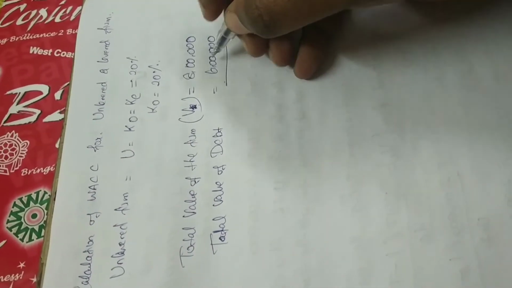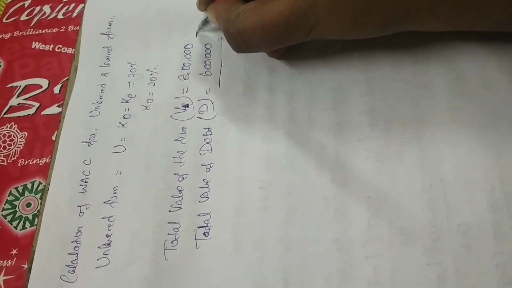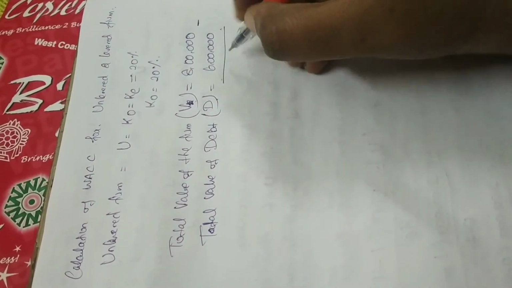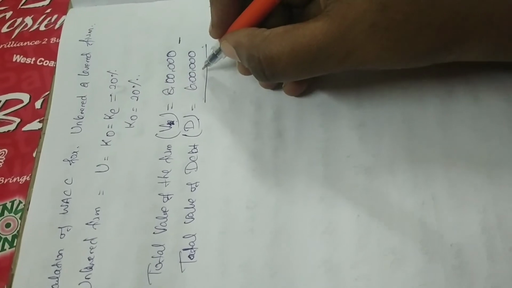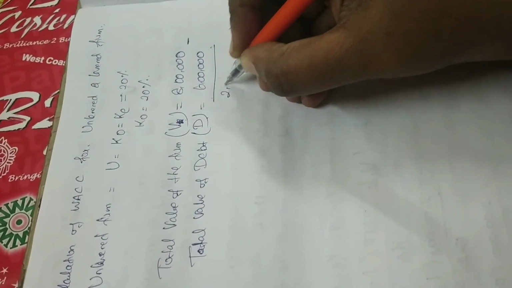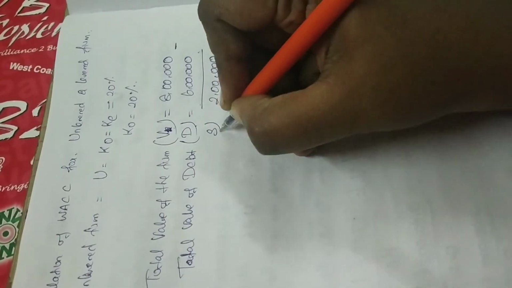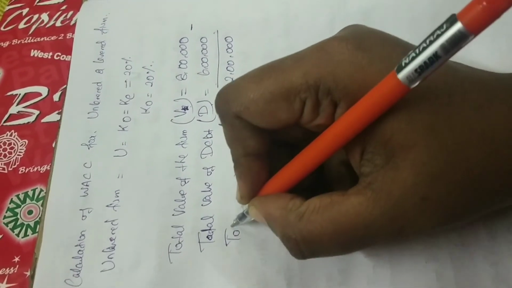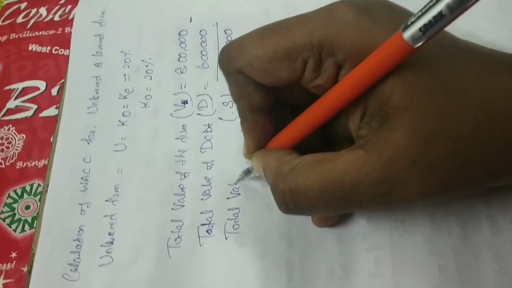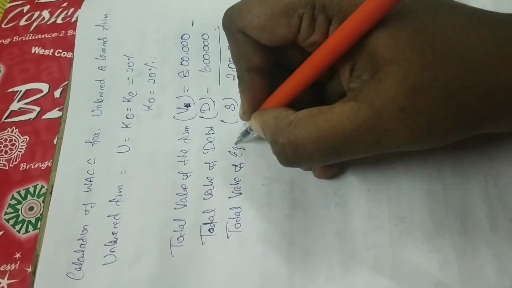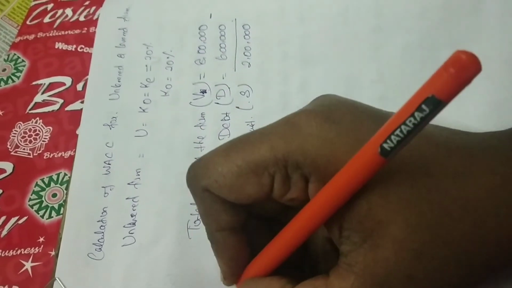So you have to deduct, V minus D: 8 lakh minus 6 lakh, you get 2 lakh. That is what is known as S, the total value of equity. We know S is equal to